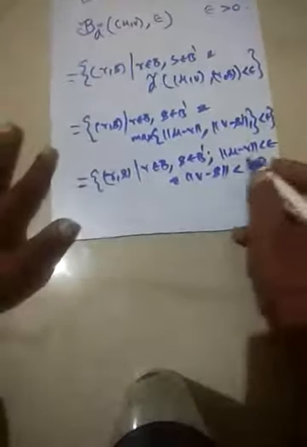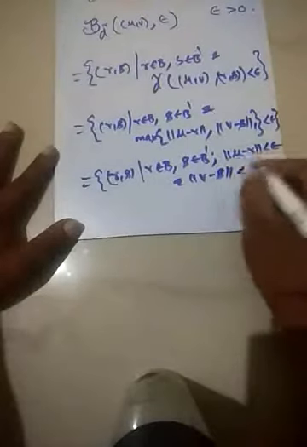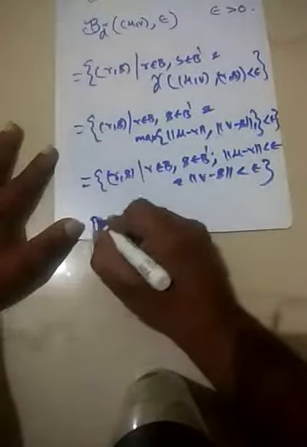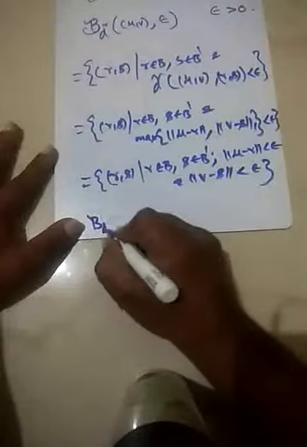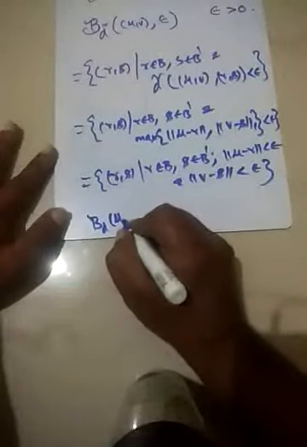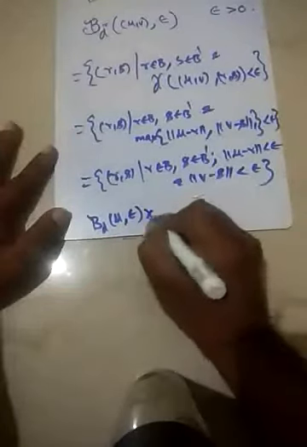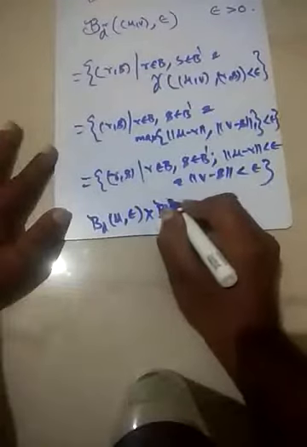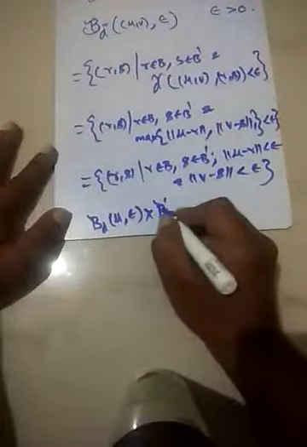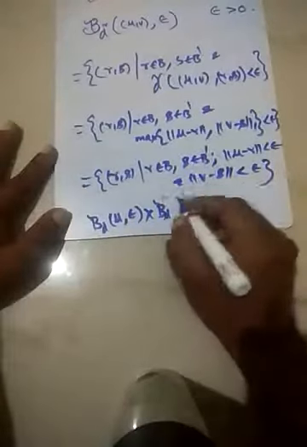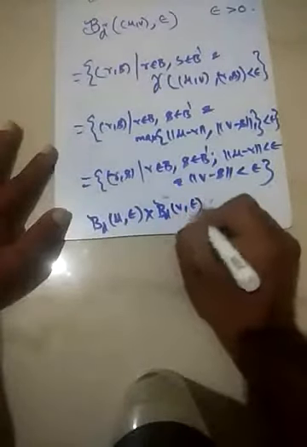So what we can do is look at the epsilon neighborhood. Consider the ball B_d of u comma epsilon multiplied by the ball B_d dash of v comma epsilon.